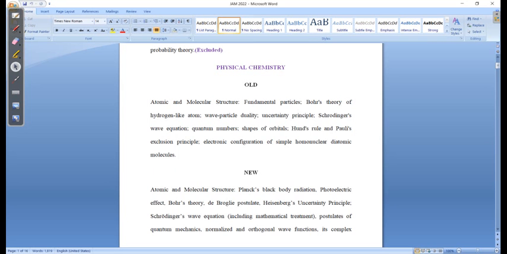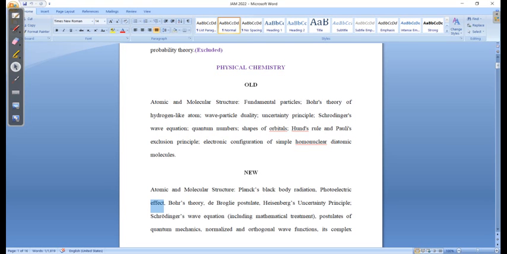In the old syllabus, you did not find the de Broglie equation, but now you have the de Broglie postulates also. This part has been included, and also the part which physics people generally learn, the black body radiation and photoelectric effect. Chemistry people generally skip that part. But this has now been added to the IIT JAM syllabus, so you have to look at Planck's black body radiation, the photoelectric effect, and the de Broglie equations, all these things.